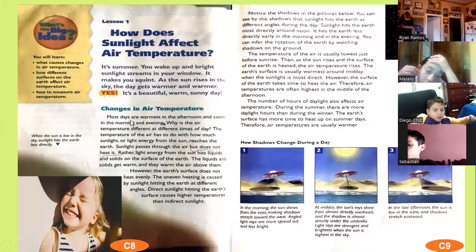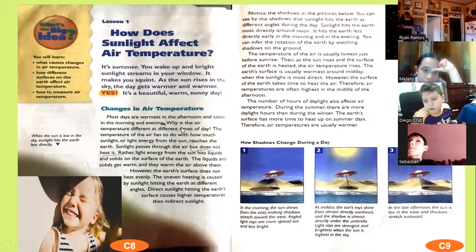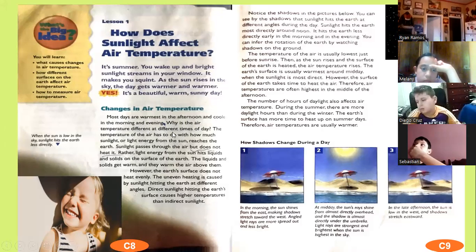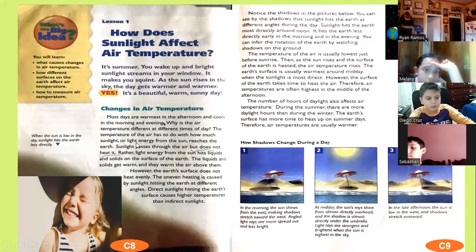Remember that most days are warmer. Changes in the air: most days are warmest in the afternoon and cooler in the morning and evening. Why is the air temperature different at different times of day? The temperature of the air has to do with how much sunlight, or light energy from the sun, reaches the earth. That's why during summer